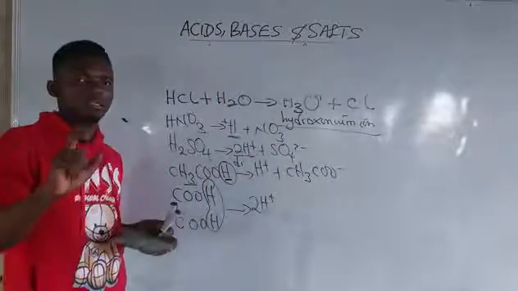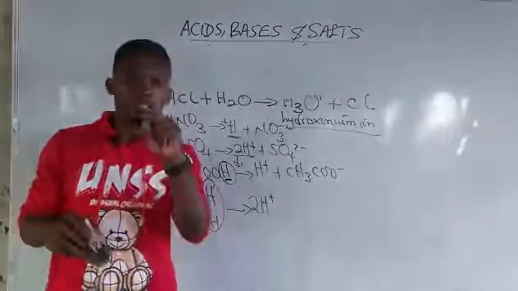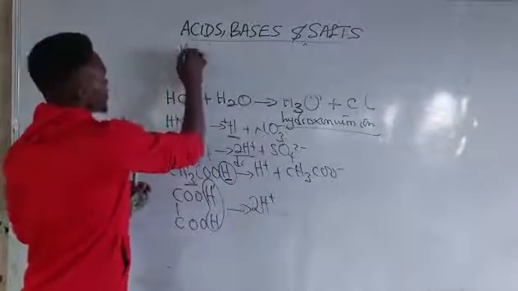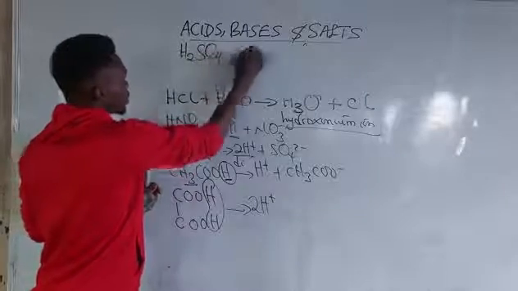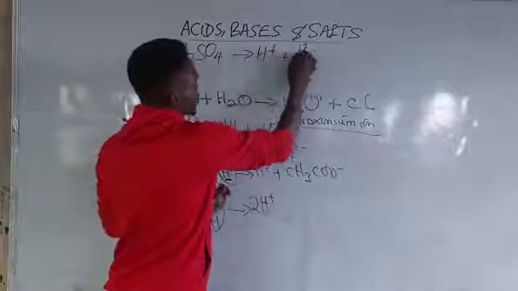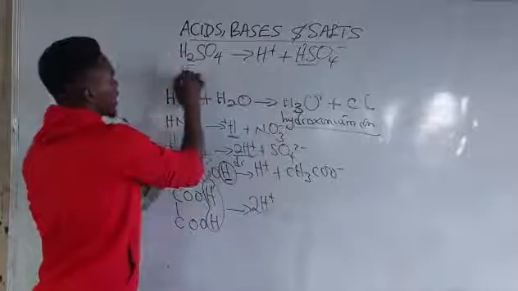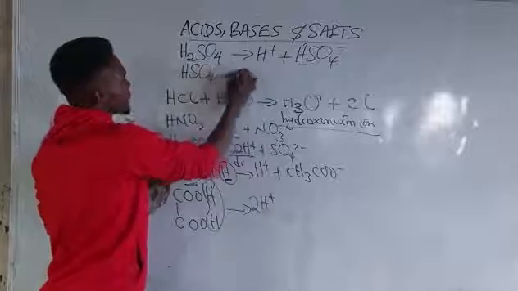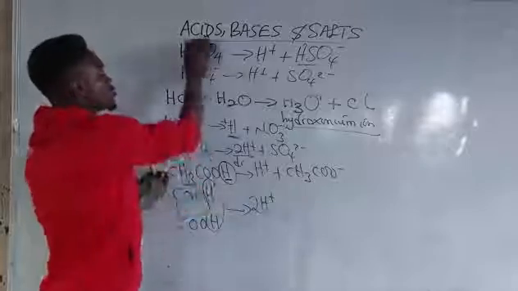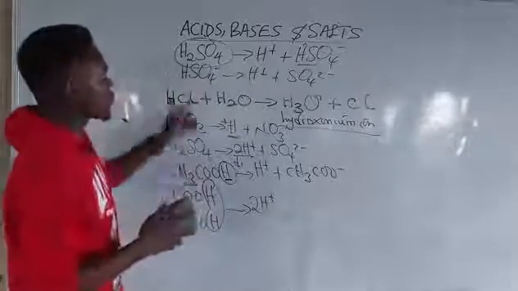Now, I made mention of polybasic acid. A polybasic acid is an acid that dissociates more than once to produce hydrogen ion per molecule. A good example is H2SO4. If H2SO4 undergoes partial dissociation, I'll be having H plus, plus HSO4 minus. If this dissociates further, I'll be having HSO4 minus, then another H plus plus SO4 2 minus. So H2SO4 is a polybasic acid. Hope that is very clear. Now that is for Arrhenius.